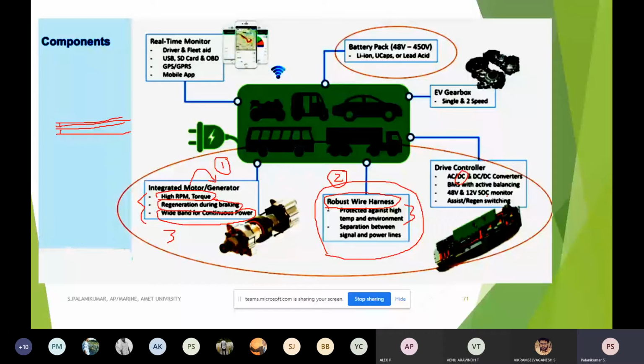What is the battery pack voltage, or each battery unit instead of a pack, a different voltage will be there. So it has to keep on monitoring the charging level of these batteries. We usually call it SOC, state of charge. State of charge is similar to a fuel tank capacity. Whether fuel is full, half filled, quarter filled, or almost filled.